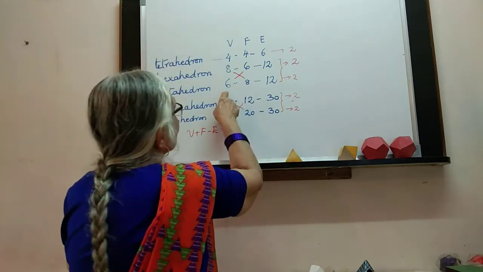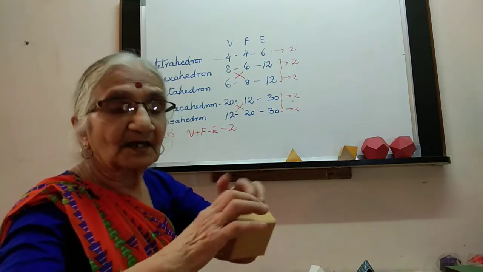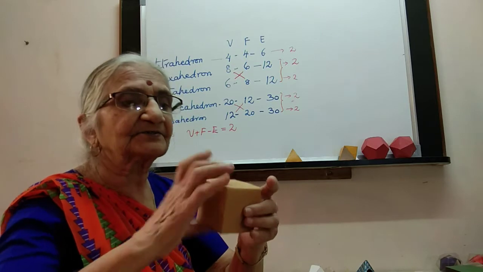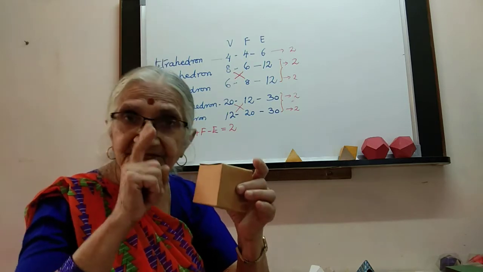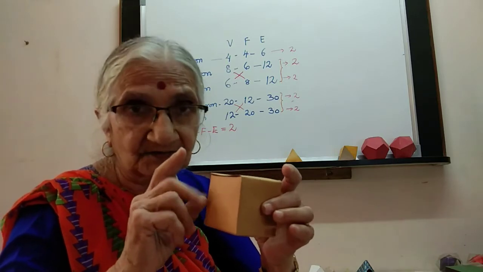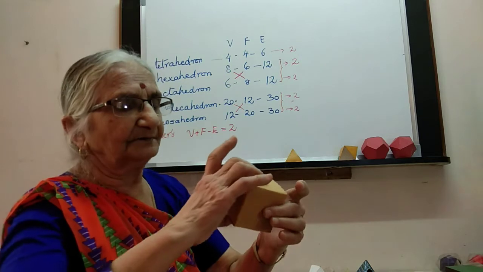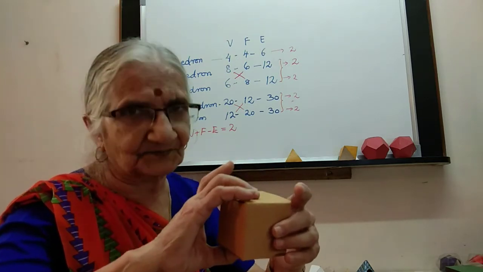And if I take the centers of the faces of the cube, I will get a polyhedron with 6 vertices.